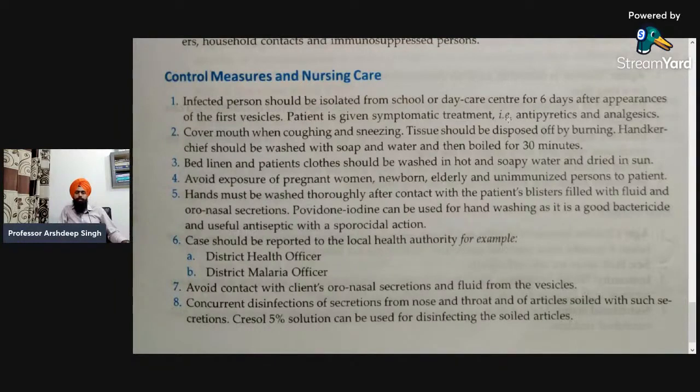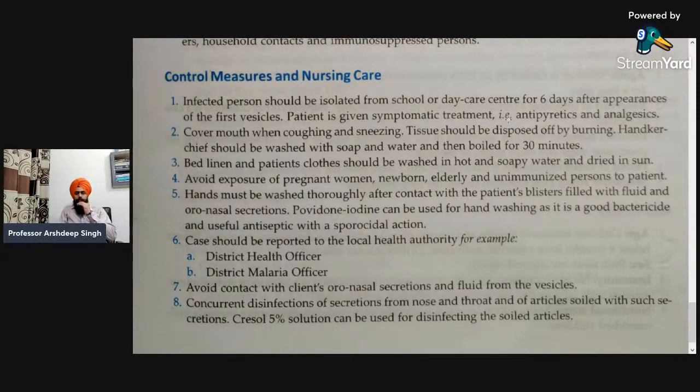First of all, the infected person should be isolated from school or daycare center for 6 days after appearance of the first vesicles. So it is obvious that it prevents others from getting infected. So we have to isolate that specific person, either child or adult, from other family members or the school or college or any other institution in which there is a mob. So he or she must be isolated from others.